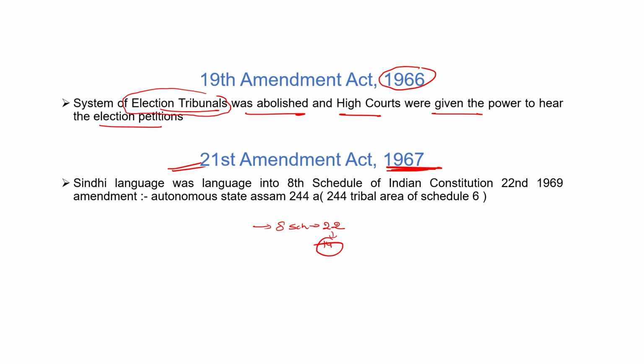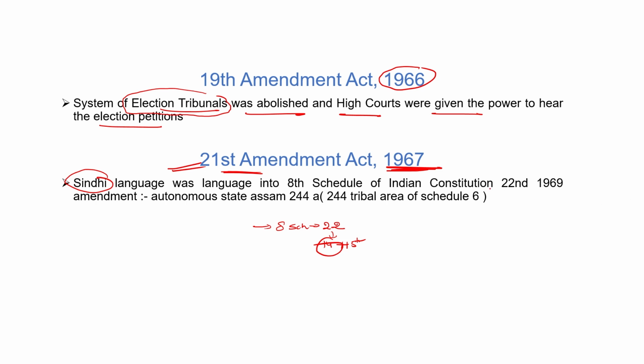We also discussed the official languages topic in the constitutional parts. At present there are 22, means 14 or 22. What is the difference between 22 and 14? There are 8 languages which were added later. So the 15th language means the first added language. The 14 were original, and now the 15th language was Sindhi. Sindhi became the 15th official language of the 8th Schedule under the 21st Amendment Act 1967.